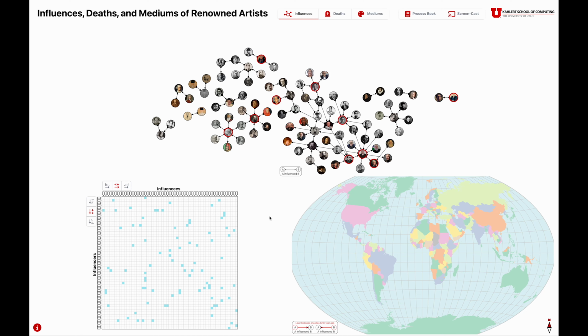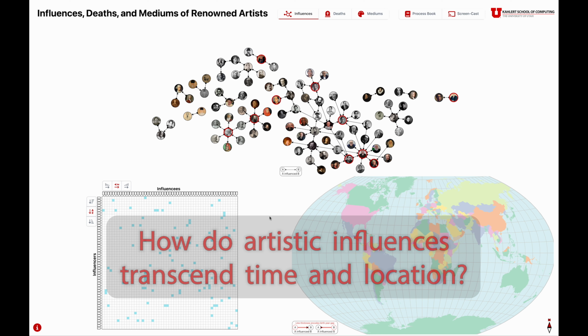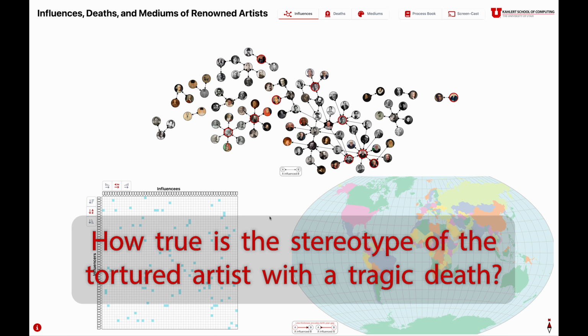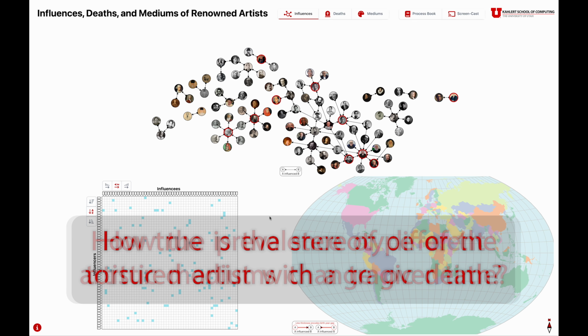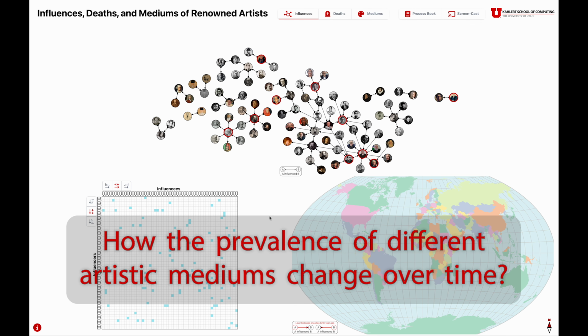For our project, Influences, Deaths, and Mediums of Renowned Artists, we wanted to answer 3 questions. How do artistic influences transcend time and location? How true is the stereotype of the tortured artist with a tragic death? And how does the prevalence of different artistic mediums change over time?